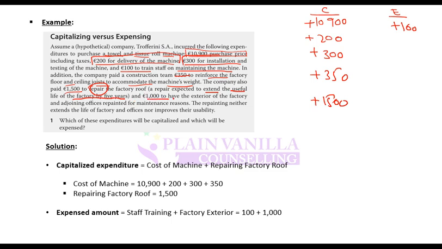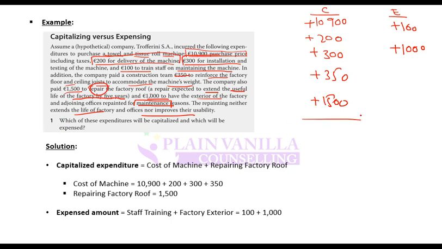And 1000 to have exterior of the factory and adjoining offices repainted for maintenance reason. This is not adding productivity, this is not increasing useful life, this is just for maintenance. So if you have exterior painted or not, that wouldn't impact productivity or useful life. Repainting neither extends the life nor improves the usability, which clearly means it should be expensed.